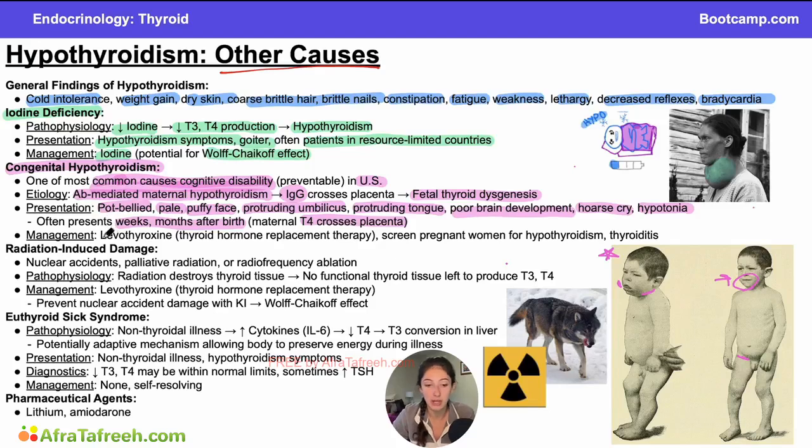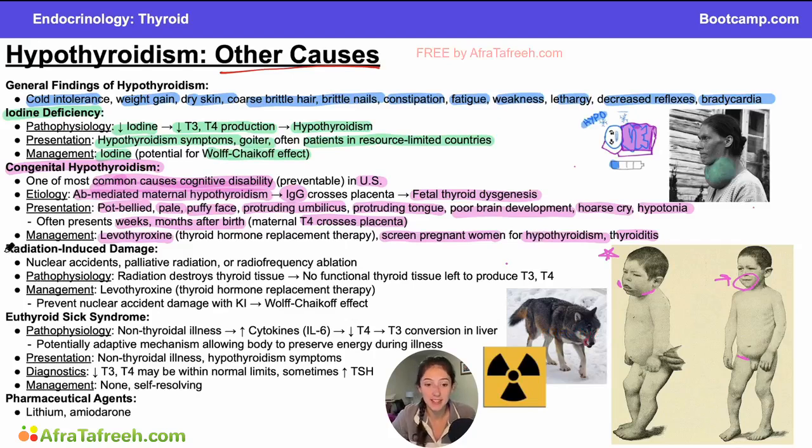How we treat congenital hypothyroidism is with levothyroxine. So we just replace the thyroid hormone that our patient is unable to make on their own. We also should be screening pregnant women for hypothyroidism and thyroiditis because we want to know in advance if mom has any of these antibodies that could cross the placenta, attack fetus's thyroid, and lead to this congenital hypothyroidism so that we are ready to treat as soon as possible.